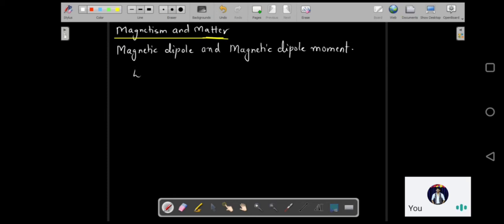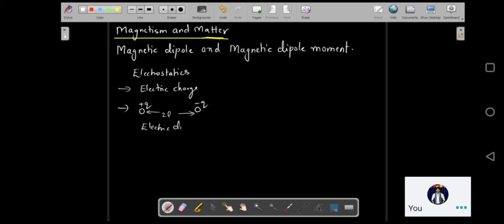So in electrostatics, I'll just compare the two, okay? In electrostatics, the source was electric charge, and when we combine the two charges, a plus q and a minus q, equal and opposite, separated by a distance of 2l, we got an electric dipole.